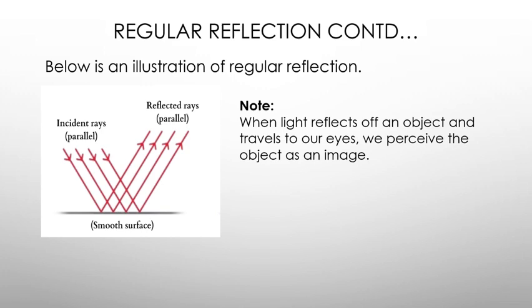Like in the beginning, I told you that when light falls on a plane mirror and you're standing in front of that plane mirror, you are able to see a copy of you. It means that light has fallen onto that plane mirror and you're able to see yourself. So that is basically what we mean by regular reflection.